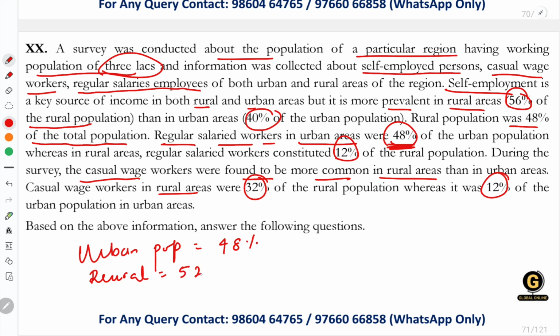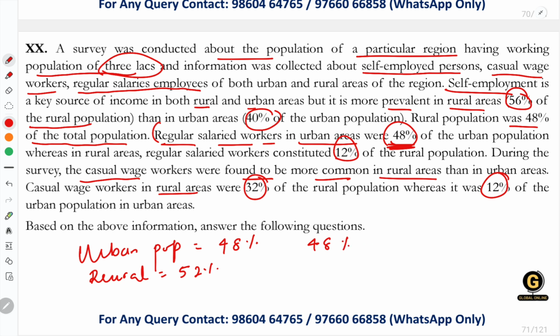It will be equal to 52%. So it is like 48% is the urban population and 52% is the rural population over here, which will become 100%.